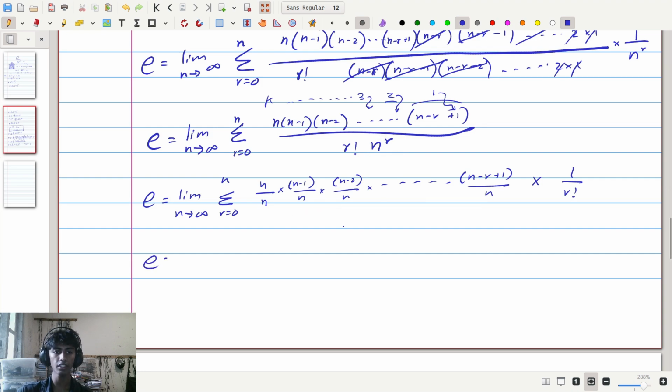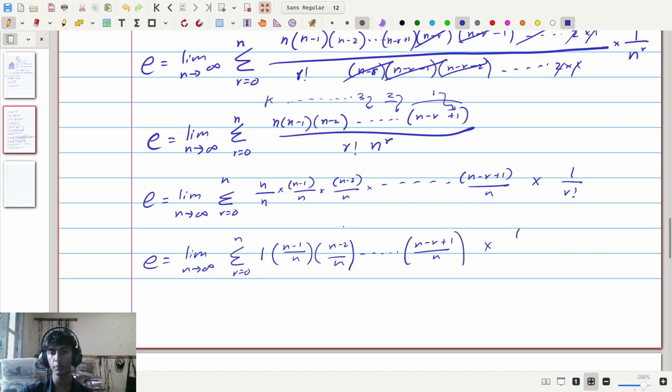So if I write this, e is equal to the limit as n goes to infinity of the sum r equals 0 up to n of, the first term is 1, the second term is n minus 1 divided by n, the next term is n minus 2 divided by n, and so on until n minus r plus 1 divided by n. The whole thing times 1 divided by r factorial.